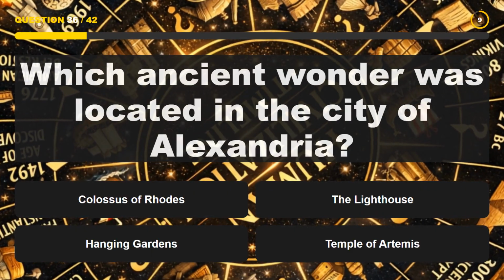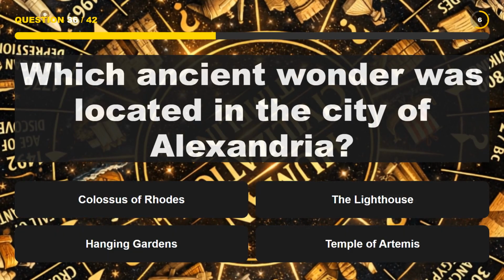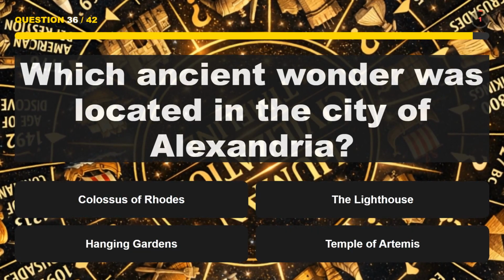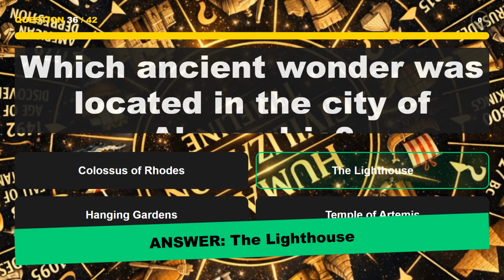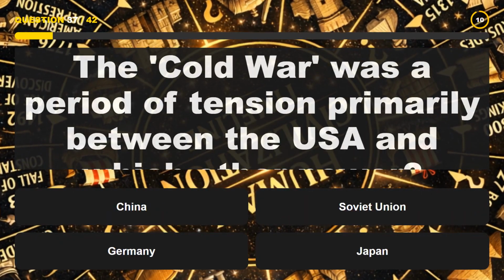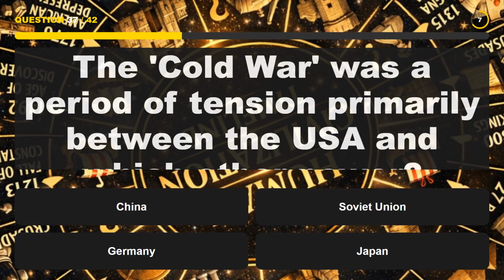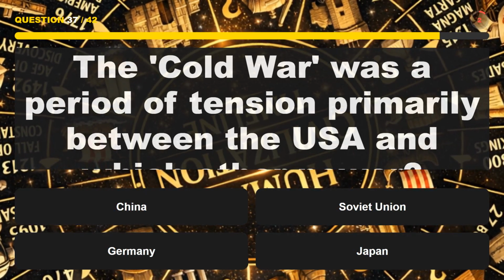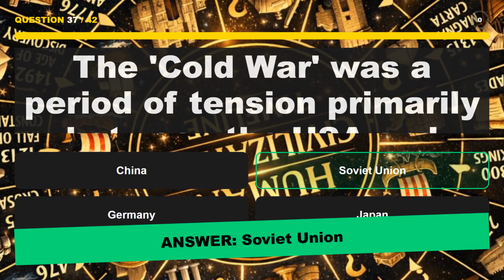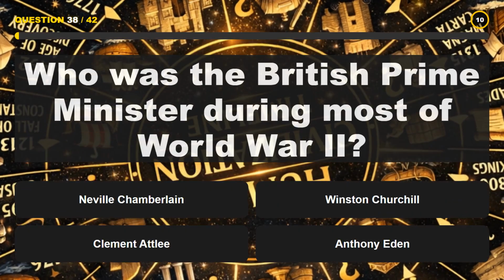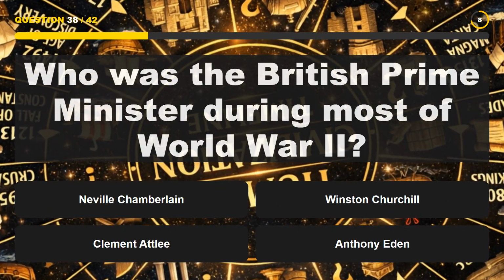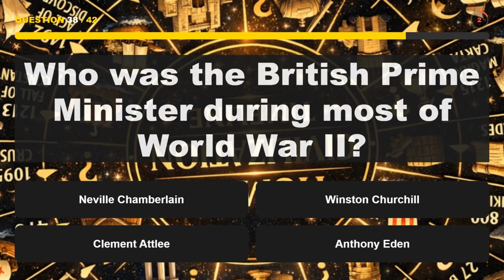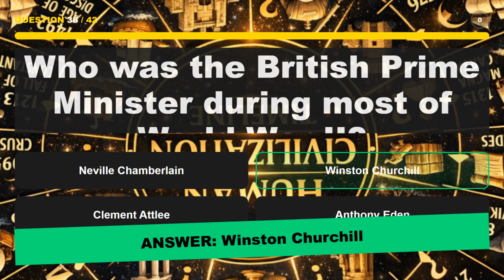Which ancient wonder was located in the city of Alexandria? The lighthouse. The Cold War was a period of tension primarily between the USA and which other power? Soviet Union. Who was the British Prime Minister during most of World War II? Winston Churchill.